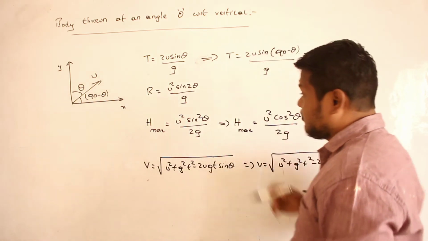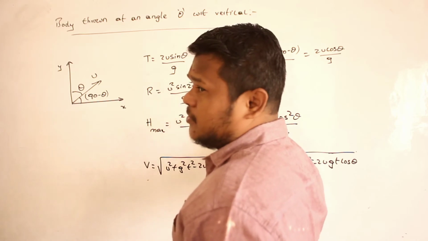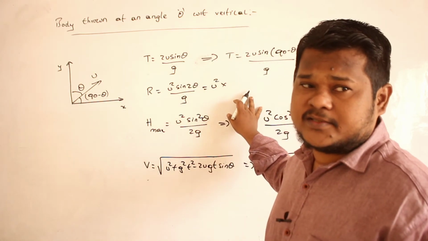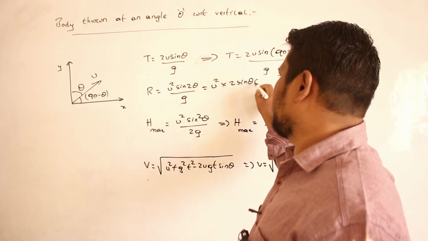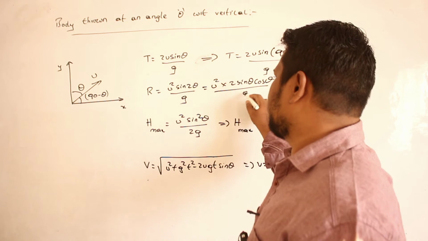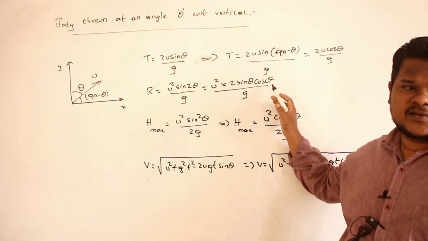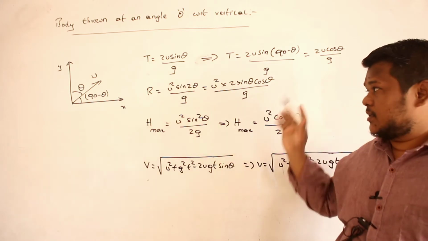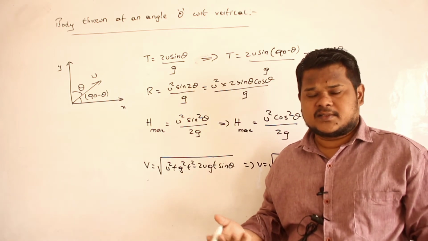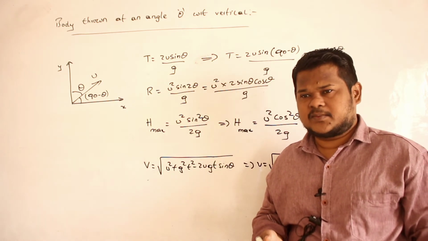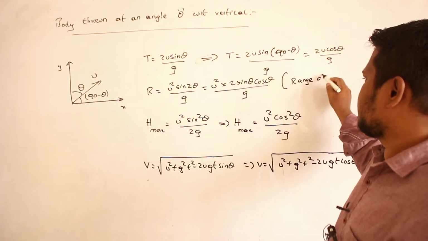And if you want a mathematical proof, how can I write mathematically? See now, u square sin 2 theta by g formula. Sin 2 theta can be written as 2 sin theta cos theta. So 2 u square sin theta cos theta divided by g. Now instead of sin theta, sin 90 minus theta, and instead of cos theta, cos 90 minus theta. Again I will get the same answer. Sin 90 minus theta is cos theta, cos 90 minus theta is sin theta. Again I will get the same answer. Are you able to understand? So therefore what I say, range does not change.